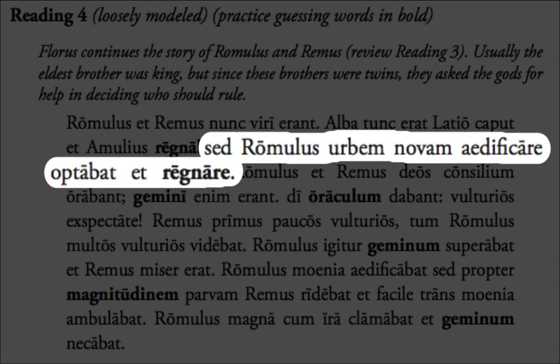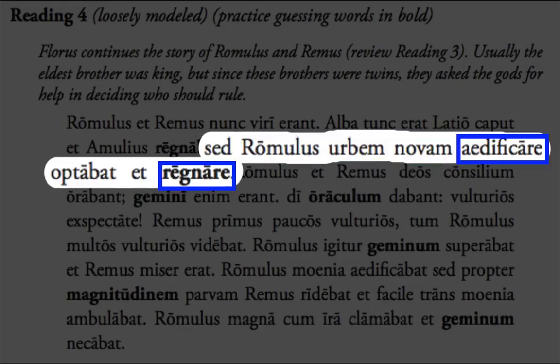Sed Romulus urbem novam aedificare optabat et regnare. First, watch out for the Romulus urbem novam. This is where Latin word order can come into play. One of the nouns is one case, the other noun is another case. Don't put those nouns together. Remember, you're going to need a verb in between them in English for it to make sense.